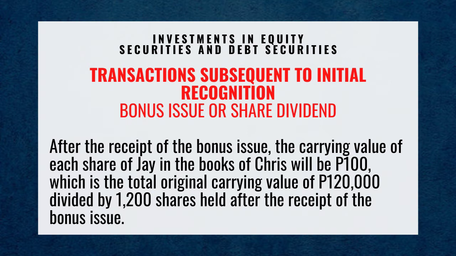After the receipt of the bonus issue, the carrying value of each share of J in the books of Chris will be 100 pesos, which is the total original carrying value of 120,000 pesos divided by 1,200 shares held after the receipt of the bonus issue.